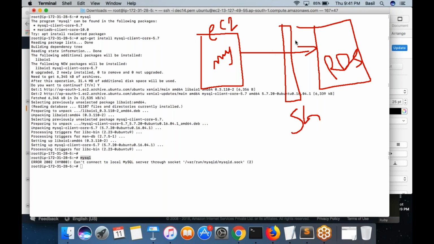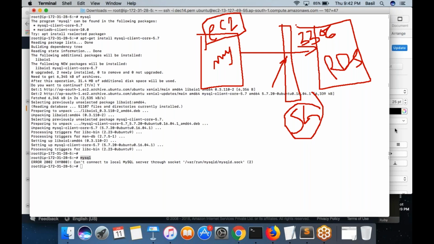By default, MySQL listens on port 3306. Make a note. So I want to open the port in the security group. Basically, I want to allow my EC2 machine in the same VPC to be able to connect to the RDS instance by adding a rule in the security group. So that's what I'm going to do.